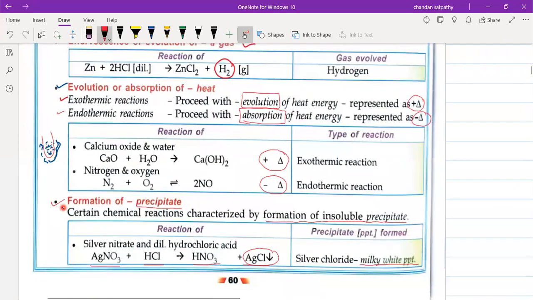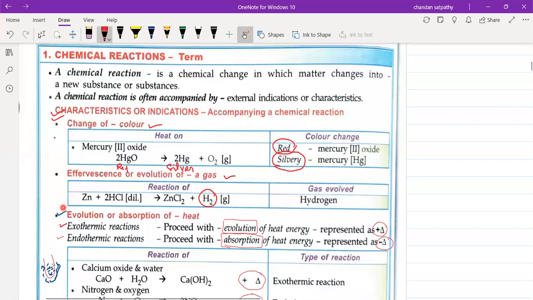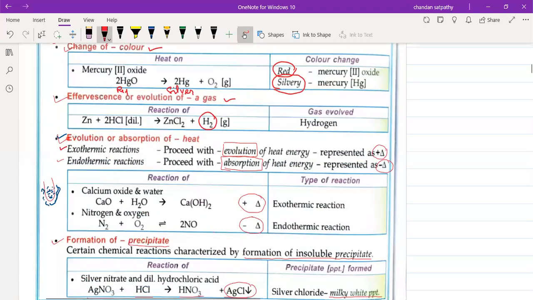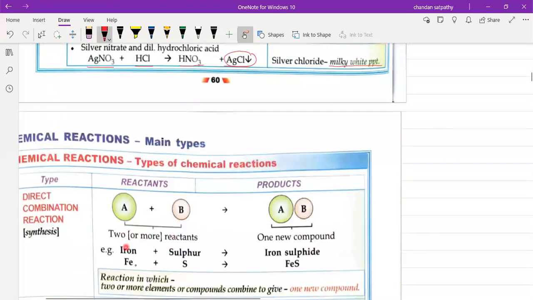Let us recap the characteristics once. The first characteristic is change of color. The second characteristic is evolution of gas or effervescence. The third one is absorption, and the fourth one is formation of precipitate. Now let us see the next one.